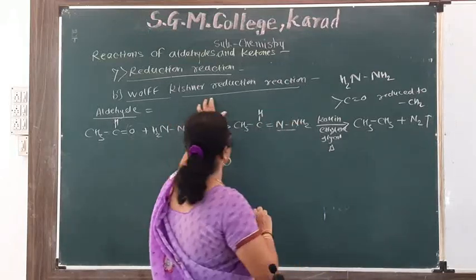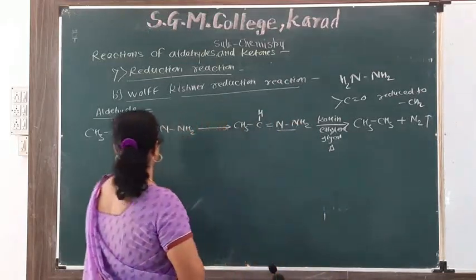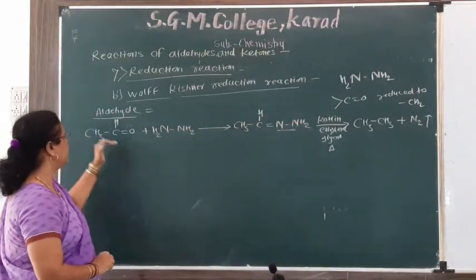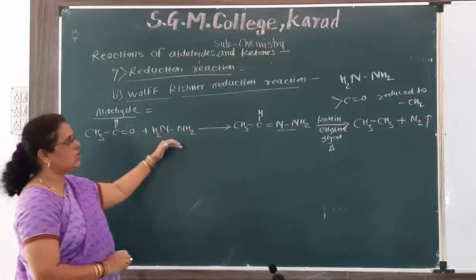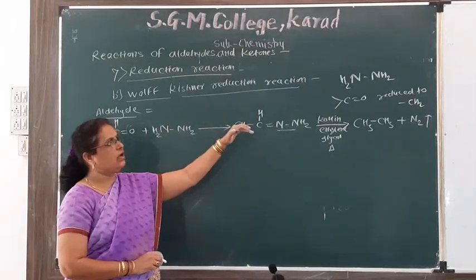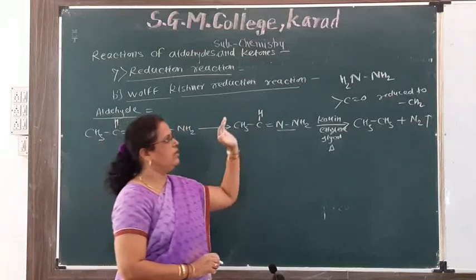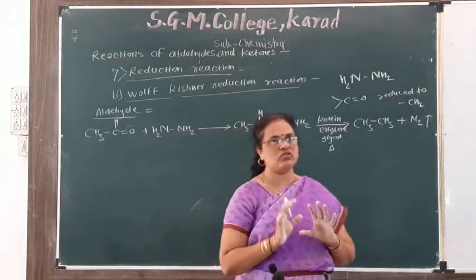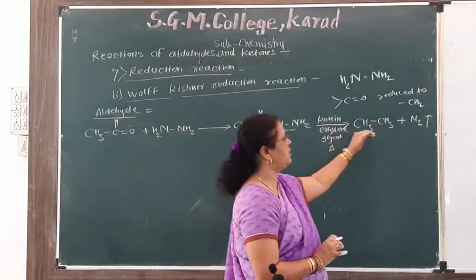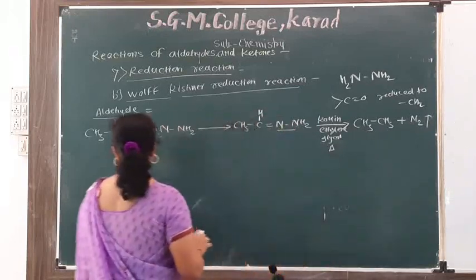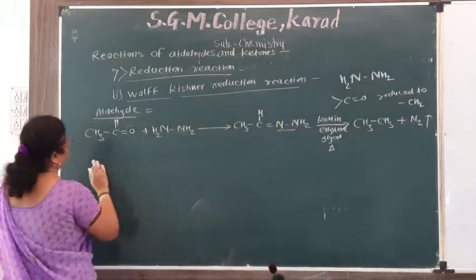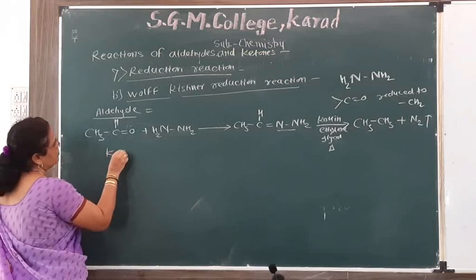This is known as the Wolff-Kishner reduction reaction. This is the first example, aldehyde, acetaldehyde on reduction with alkaline hydrazine in presence of ethylene glycol as a solvent. Then this gives ethane.